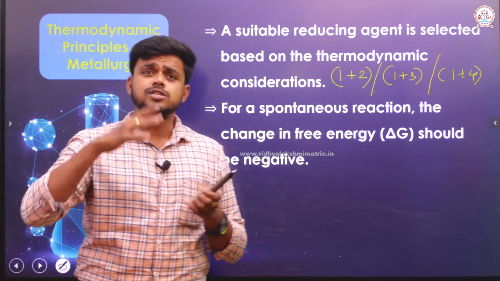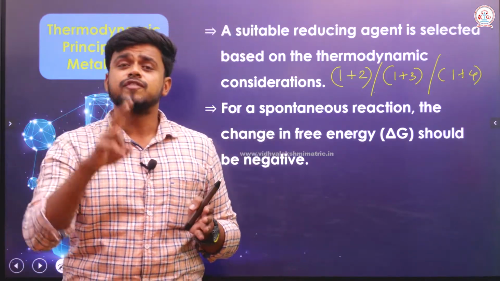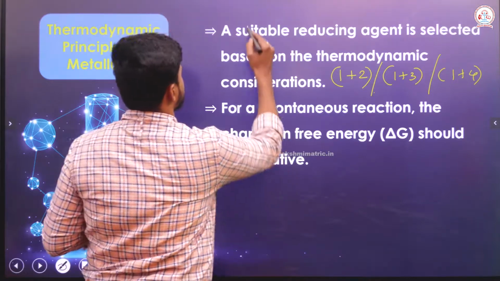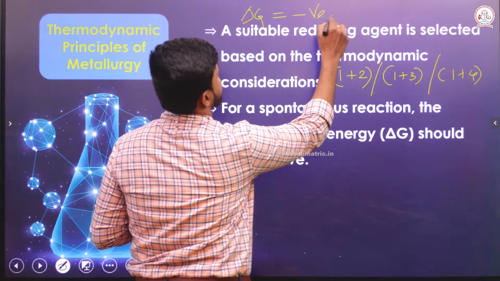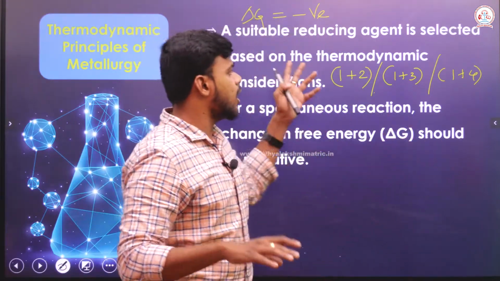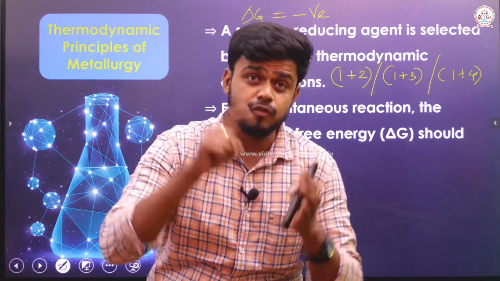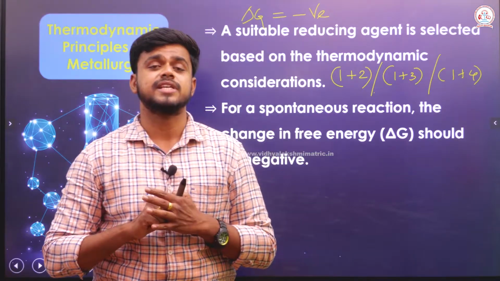Okay. The most probable reducing agent is selected in such a way that the free energy change, or else del G, the Gibbs free energy for that reaction should be more negative. Generally, if you get all the coupled reactions as negative, among those, the one that is more negative should be selected.